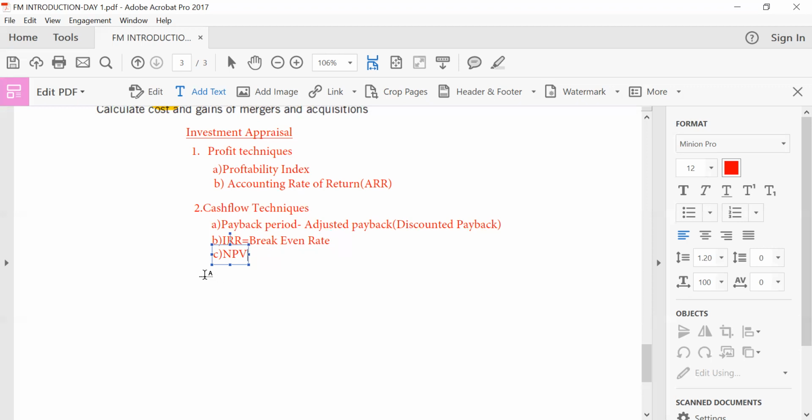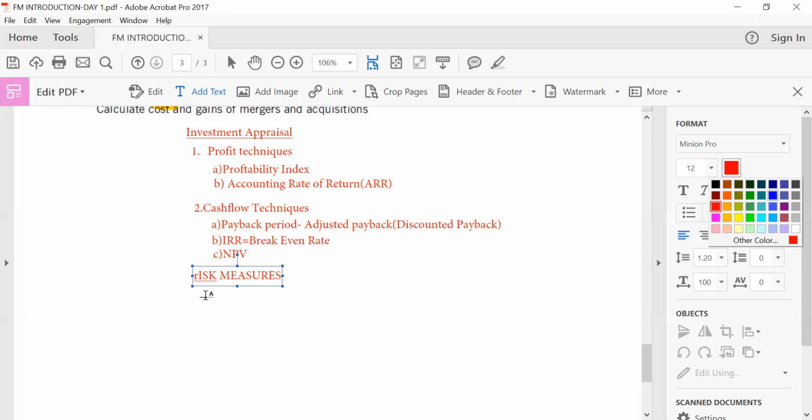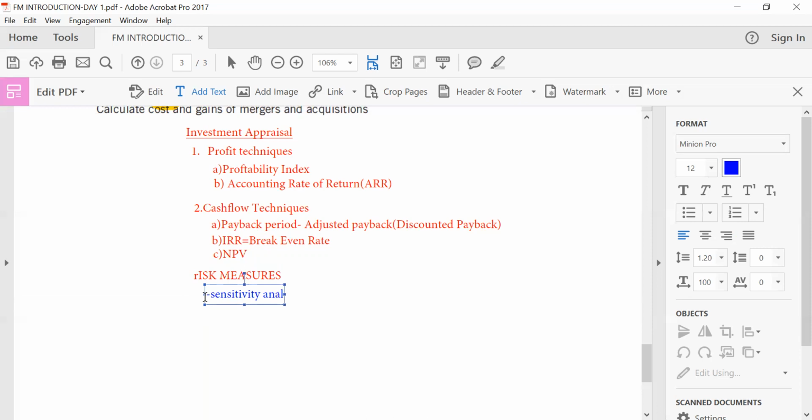Now, one of the things that I would want to talk about after looking at the techniques which come up under investment appraisal, I would also be talking about other risk measures. What are other risk measures? I'll be talking strictly about sensitivity analysis. So I explained to you sensitivity analysis. In practice, how do we apply sensitivity analysis? Not just a matter of learning it and being a champion that you have learned financial management, you have heard about sensitivity analysis. We give you an Excel sheet, come up with sensitivity analysis in the case of a particular bid, and you do not know. Then what did you learn? You didn't learn.